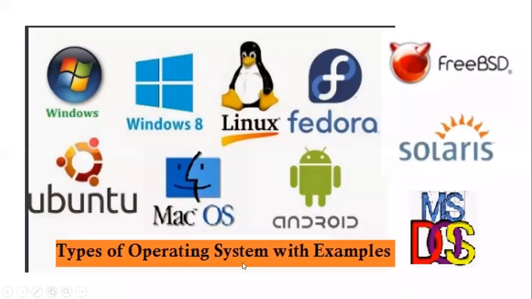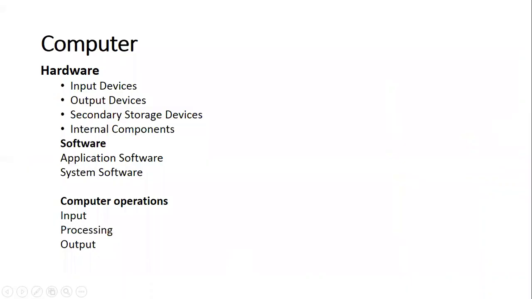Here, these are the logos of certain operating systems like Windows, Windows 8, then Linux. Fedora is one of the operating systems you have. FreeBSD, Solaris, Microsoft Disk Operating System, this is the DOS which people have. Android, Mac OS. You can also have this kind of thing. The operating system Ubuntu, a Linux extension, is an operating system supporting the computerized environment.